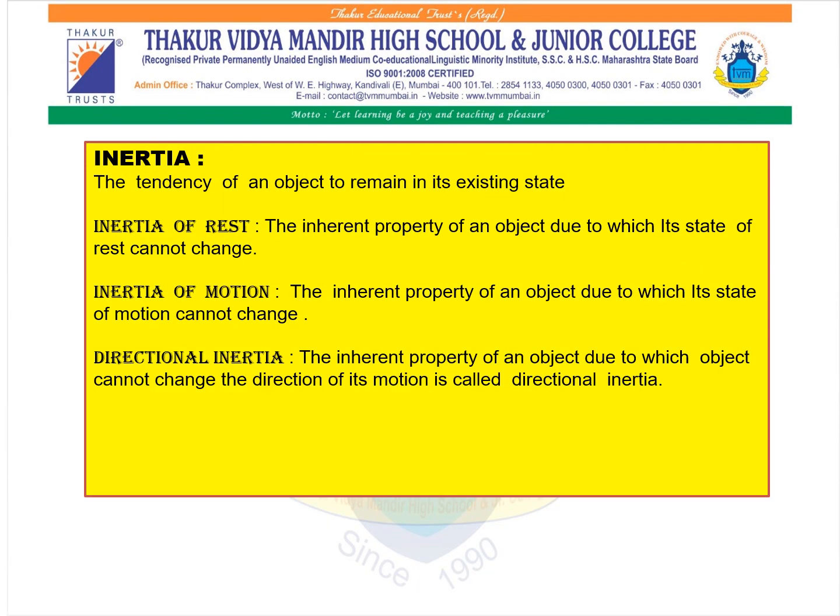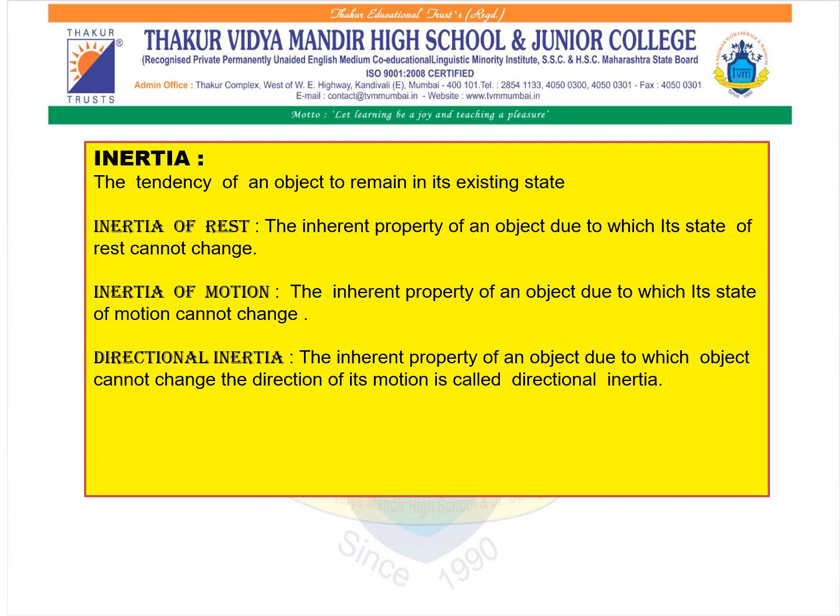Now we are going to study inertia. What exactly is inertia? The tendency of an object to remain in its existing state is referred to as inertia. Now, to understand inertia better, we need to know the types of inertia. Inertia of rest: the inherent property of an object due to which its state of rest cannot change is referred to as inertia of rest.